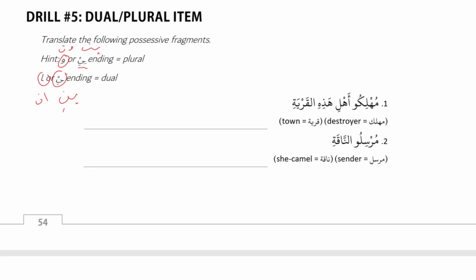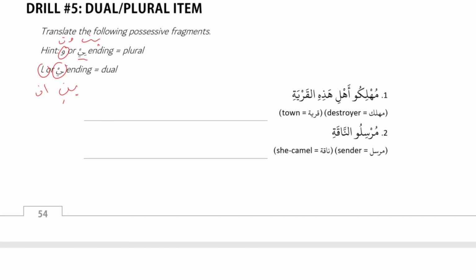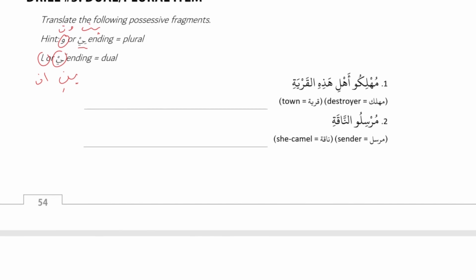Okay, number 1. مهلكو أهل هذه القرية. Okay, so this is a possessive chain, right? Because general, specific. So we have مهلكو general, أهل general, and then هذه is specific. So that's a possessive chain. And then هذه القرية is a pointer fragment. Good. And then مهلكو, because it ends in a wow, that means it was originally una.